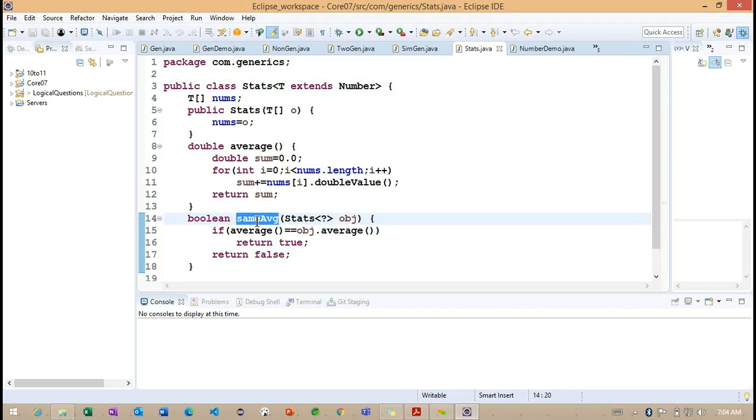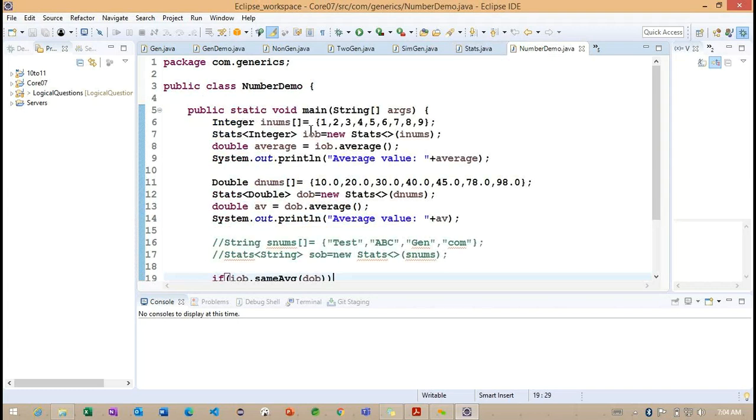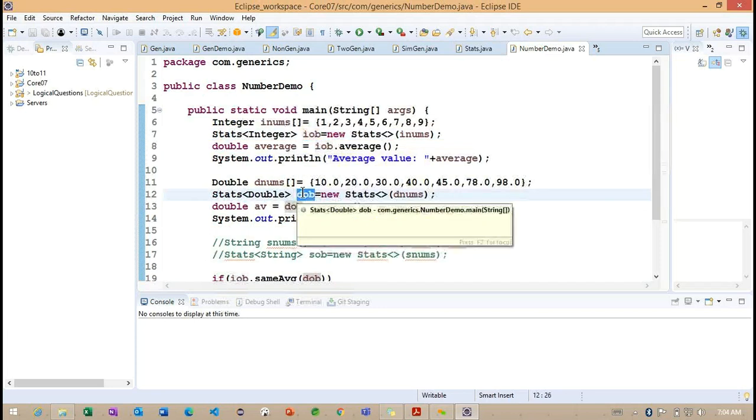We created an Integer object and one more object with Double. When we try to access the Integer object reference with the parameter Double, we get an error. Why? Because IOB has the Integer data type and DOB has Double, so both are not the same type. In this case, we cannot work with the type T.